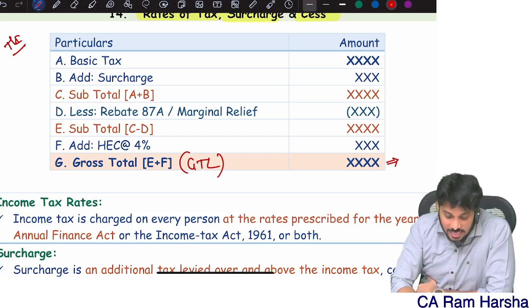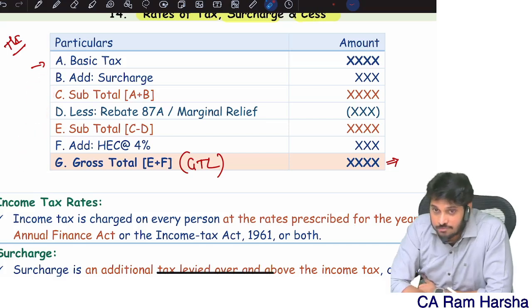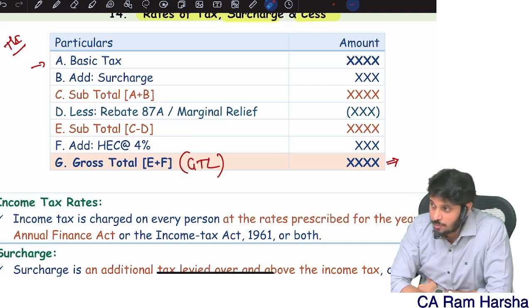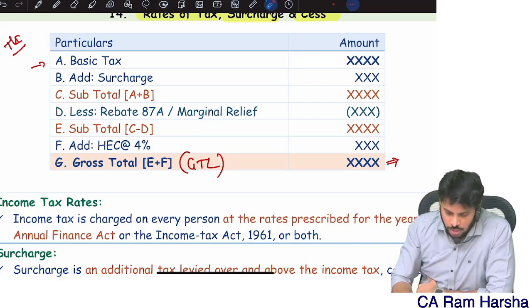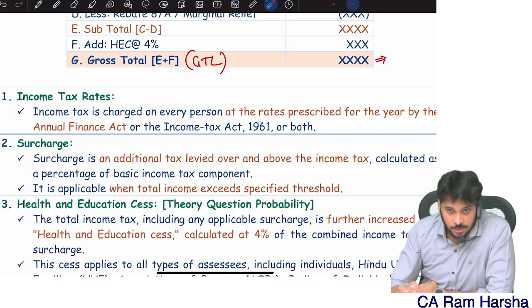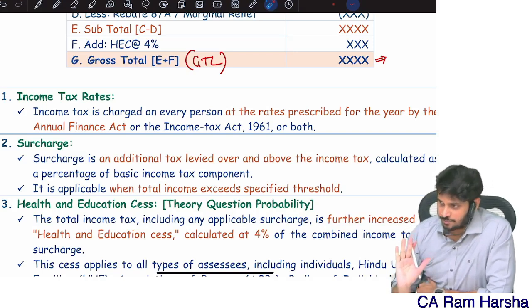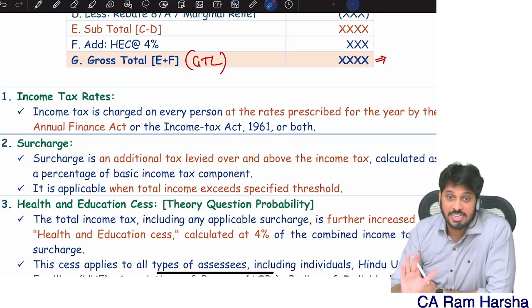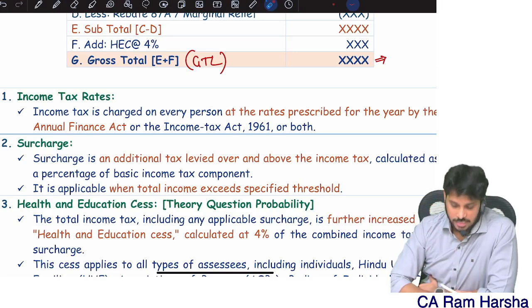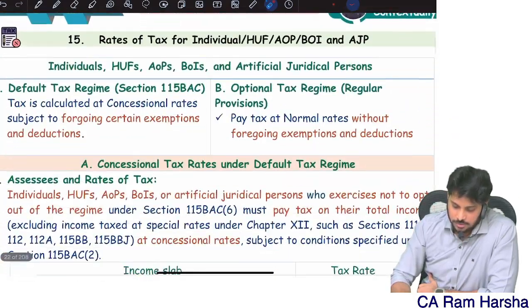Now let's understand how to compute basic tax, how to compute surcharge, how to compute all this, one step at a time. Again, I told you we are going to discuss tax rates predominantly from an individual's point of view. Though in this chapter there are discussions about company tax rate, society tax rate, foreign company tax rate, we will see those only from an MCQ perspective, not from a descriptive problem perspective. We don't have descriptive problems on other entities' taxation. We have only individuals' taxation. Clear? Now look at this.